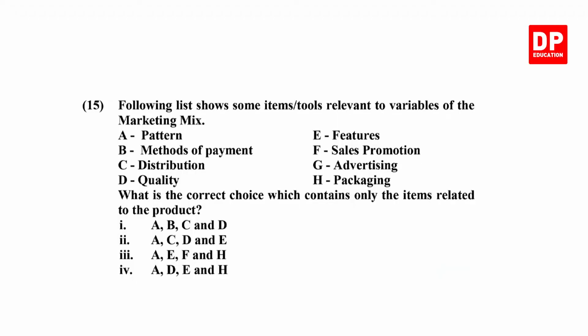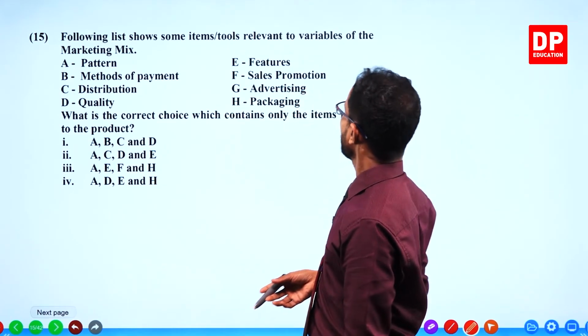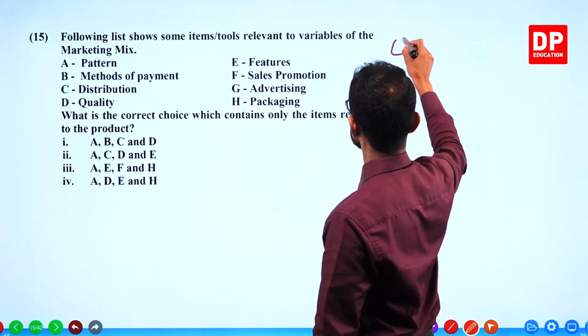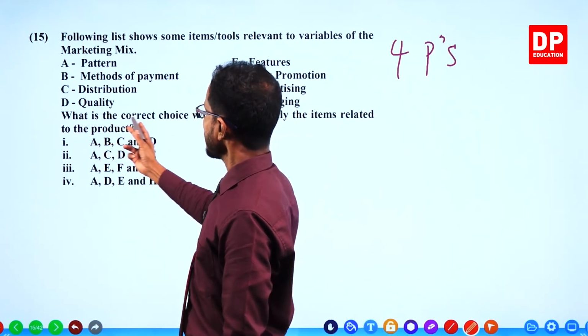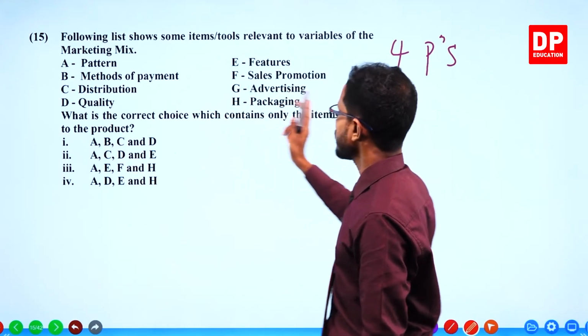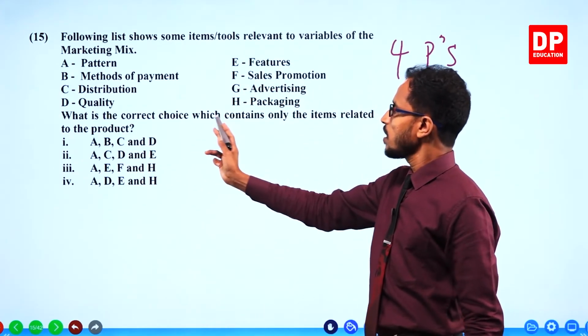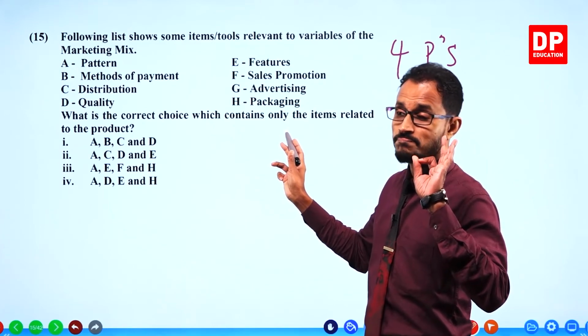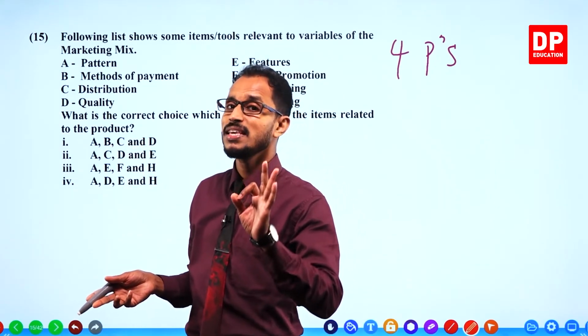Following list shows some items or tools relevant to variables of the marketing mix. The 4 variables, 4 P's of the marketing mix. What is the correct choice which contains only the items related to the product? Okay, what is the correct choice out of these 4 which contains only the tools related to the variable of P, first P, product?